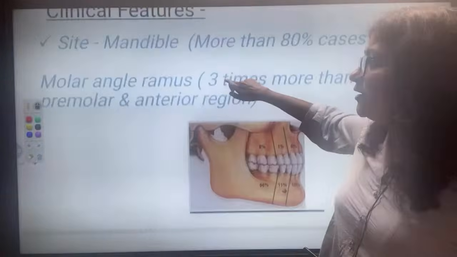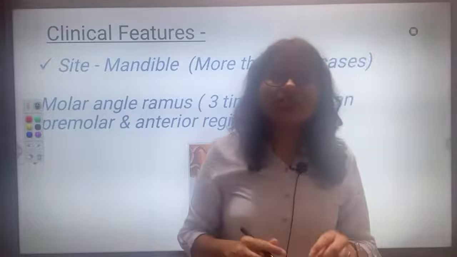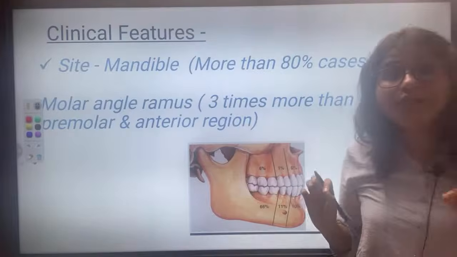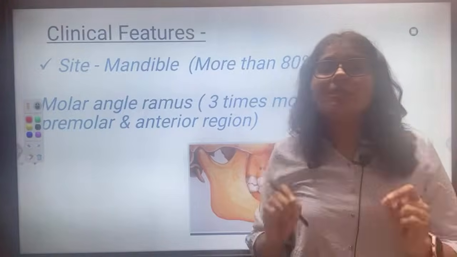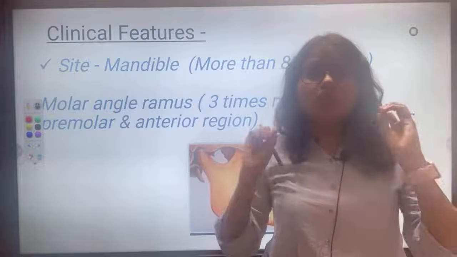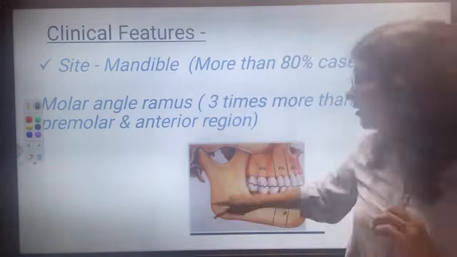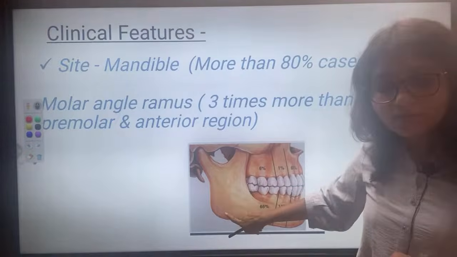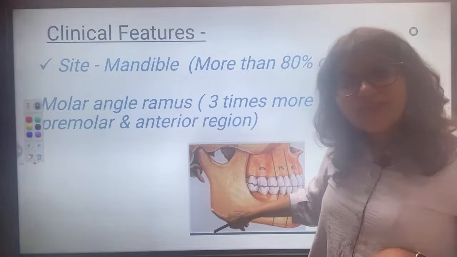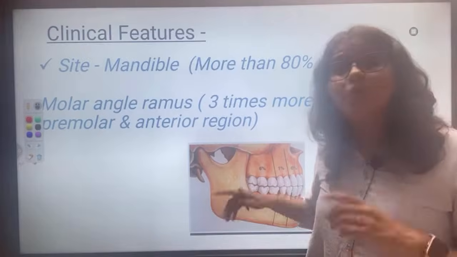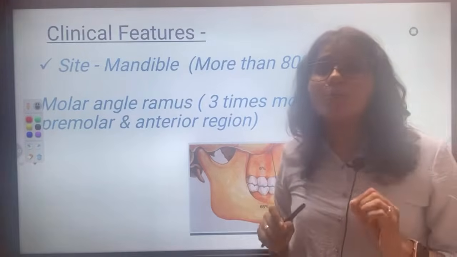What is the next point? Okay, very important. What is the site for ameloblastoma? So remember, just write all these points in your copy. Usually ameloblastoma occurs in the mandible. Okay, and in the mandible, which area is it most commonly seen?